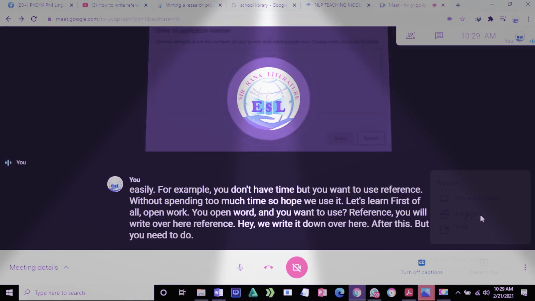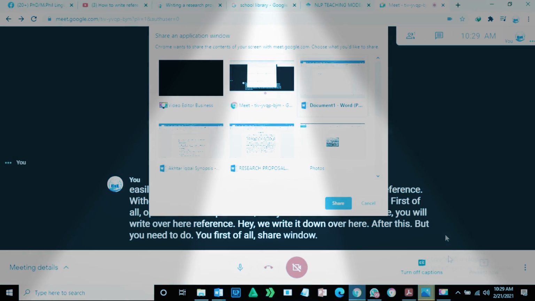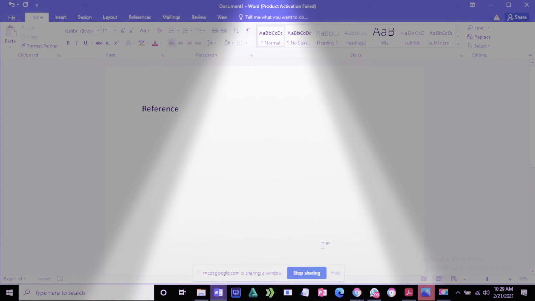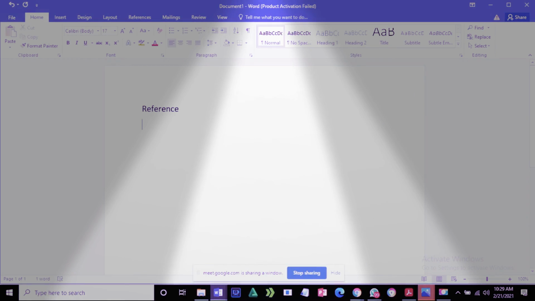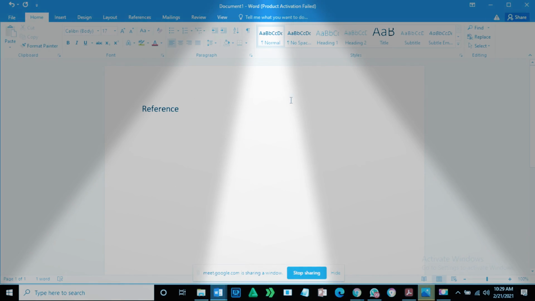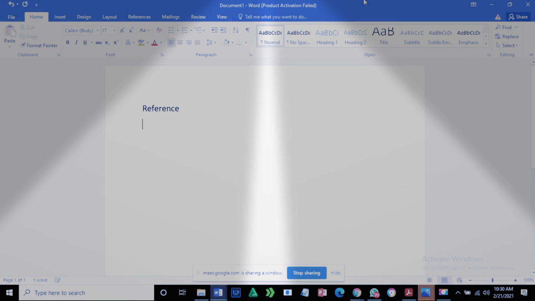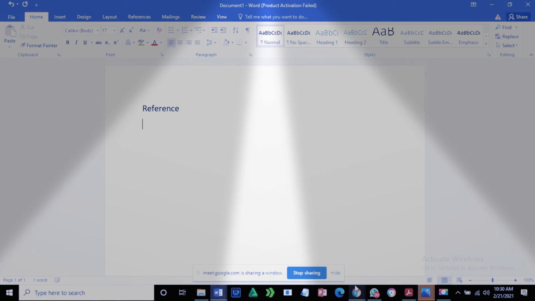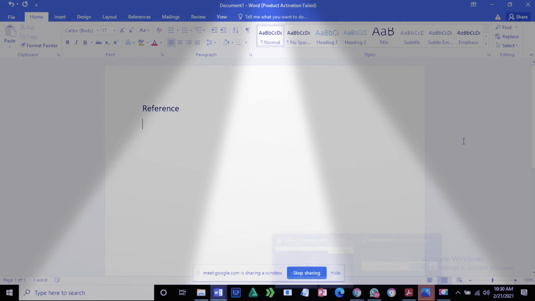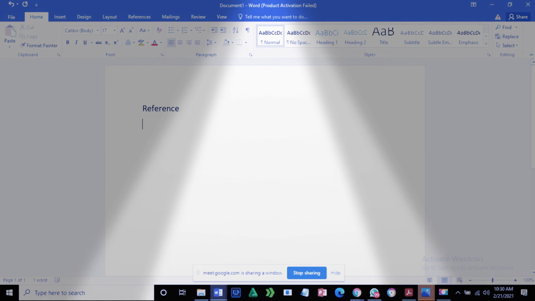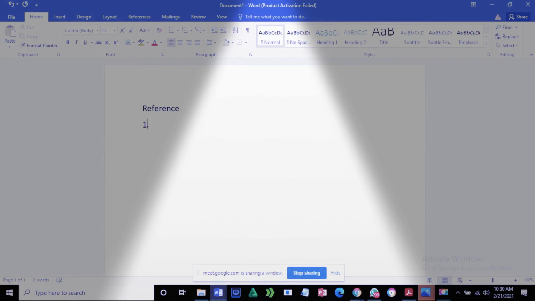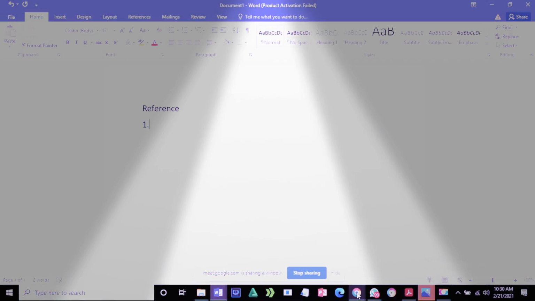you first of all share the window. You have to write reference first of all. So just like that, you click over there, and after that you want to write references, but you don't want to spend so much time. So just write one over here.